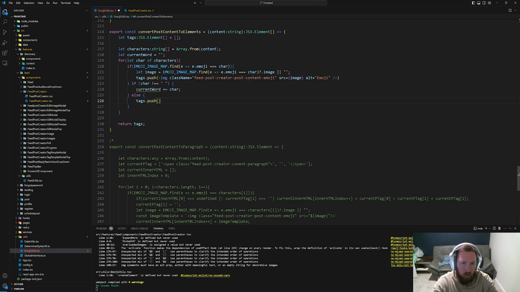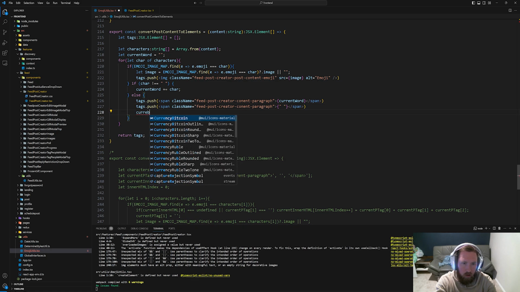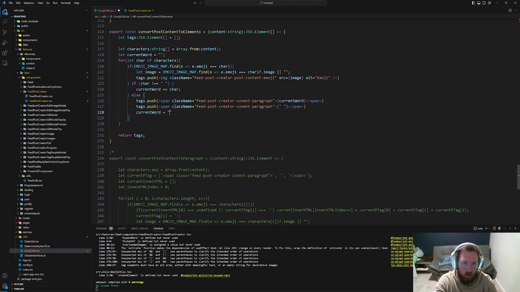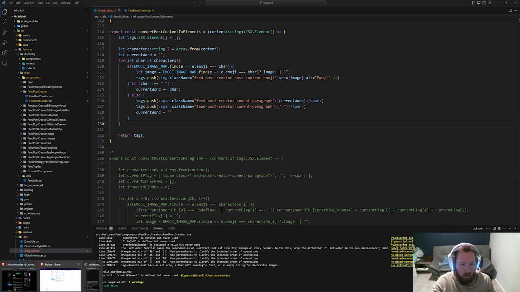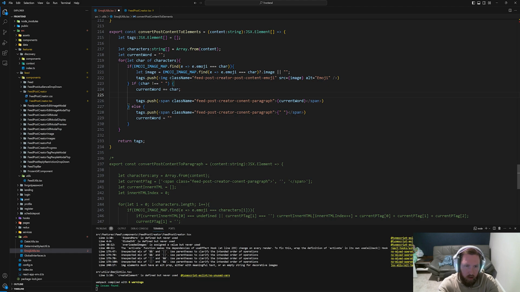So I think no matter what, it's going to be easier because this is going to be individual components. And we'll go ahead and push the current word in that span. We'll also push another span with just a white space. So go ahead and do that. I think we have to do that to get it actually to white space. And then current word will equal to an empty string again. So let's see if this will work. I don't know. We might have to also work on, now it's really scuffed. Interesting.